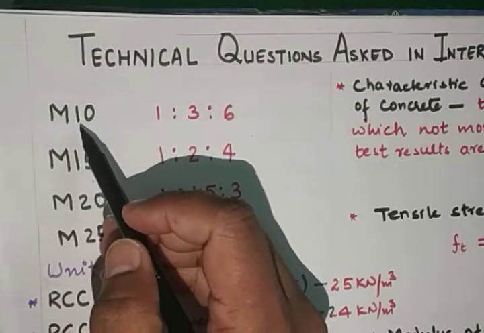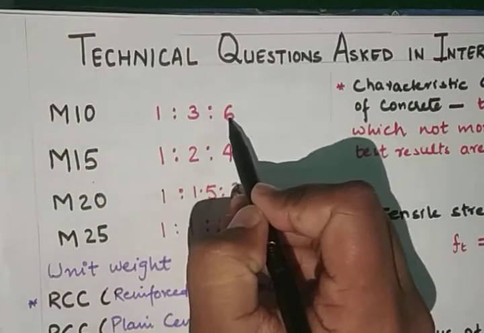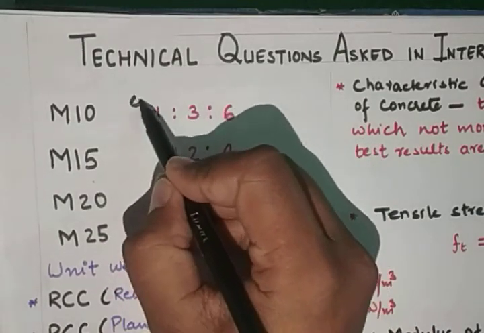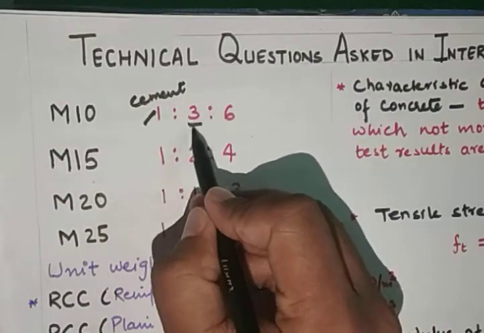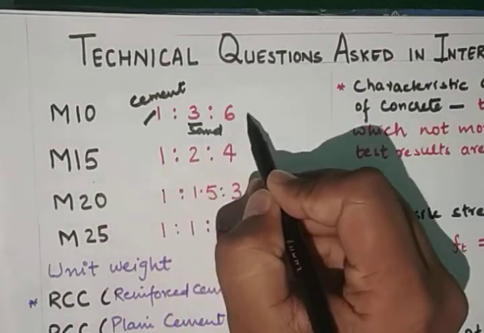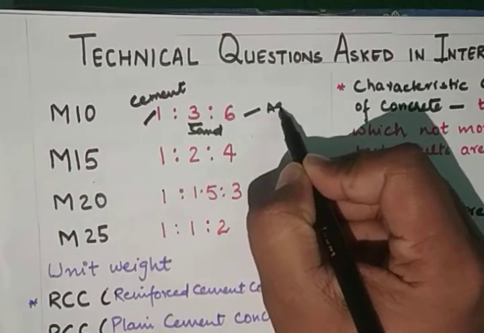So for M10 grade concrete, the ratio is 1:3:6. So 1 part is cement, 3 parts is sand, and 6 parts is aggregate.